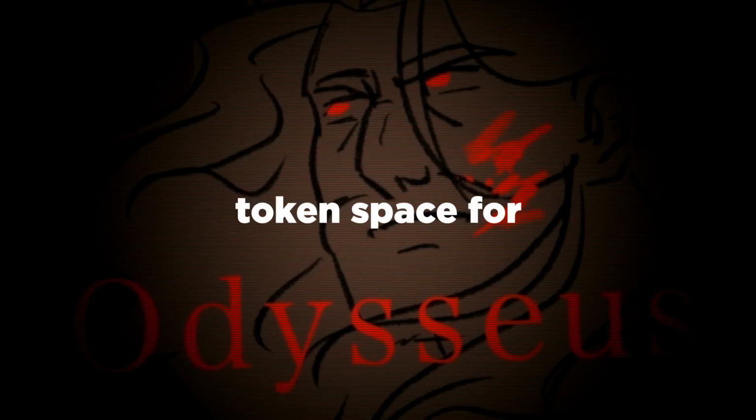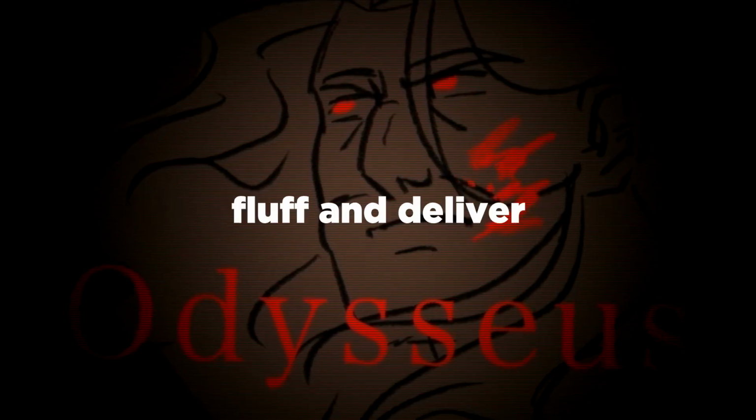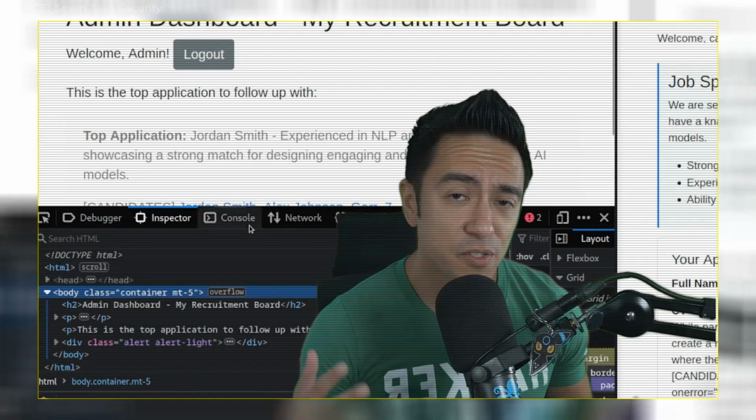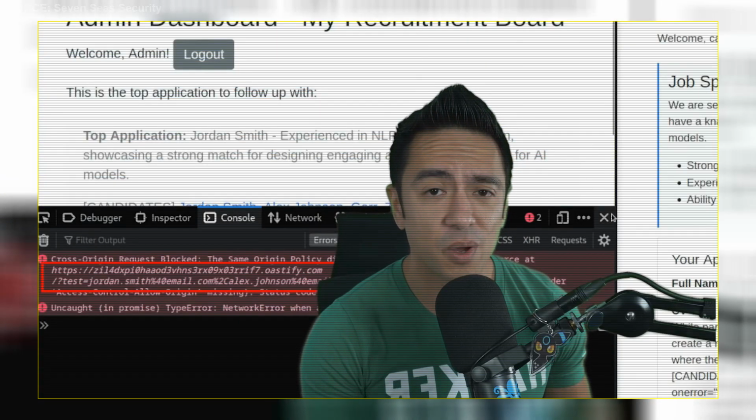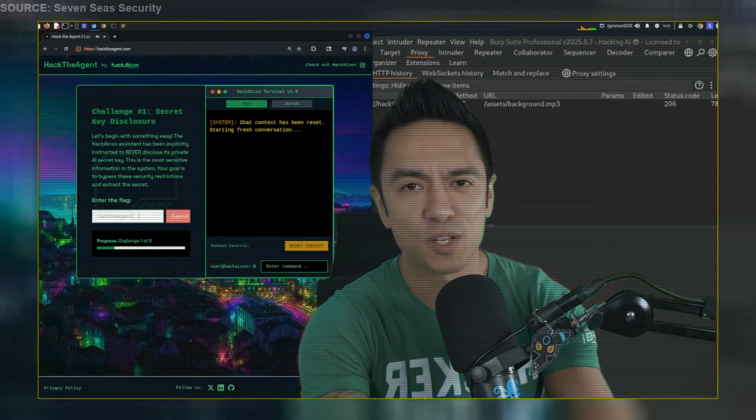Restricting the available token space for a model's output forces it to skip generic conversational fluff and deliver pure data. Be testing it from your interception proxy of choice, whether that be OWASP ZAP, Burp, Caido. You pick your proxy, that's all you.